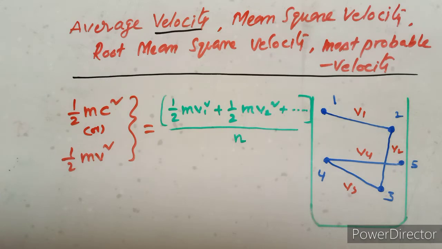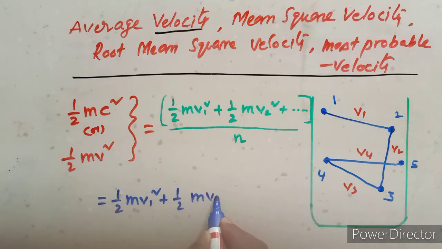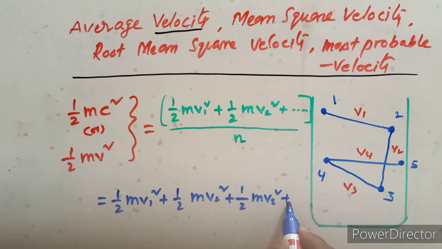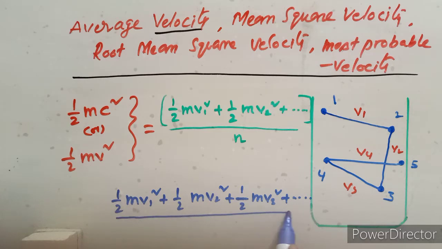This equation can be written as half m v1 square plus half m v2 square plus half m v3 square and so on, upon n.